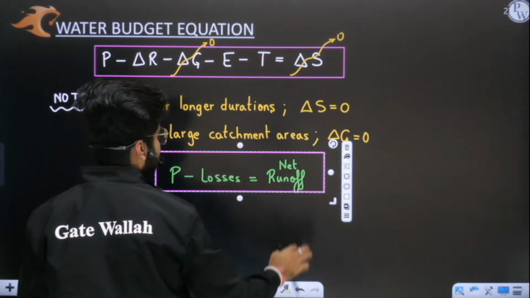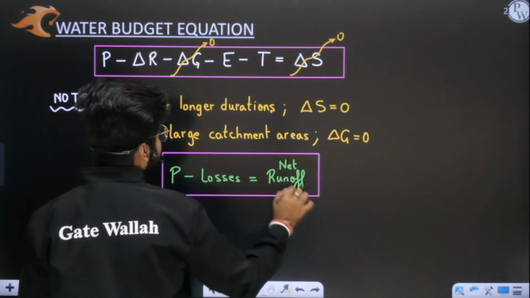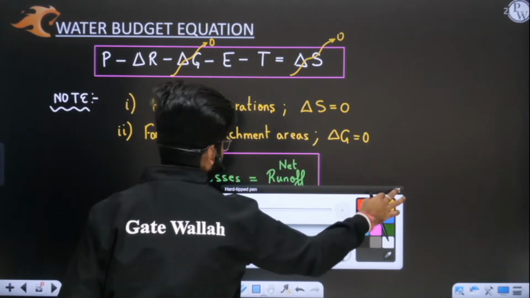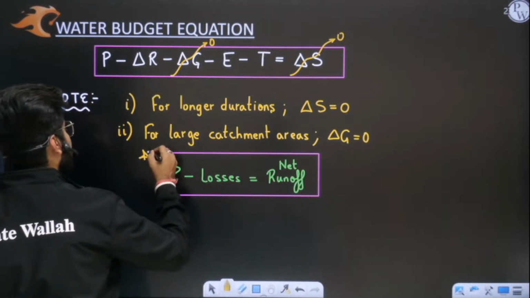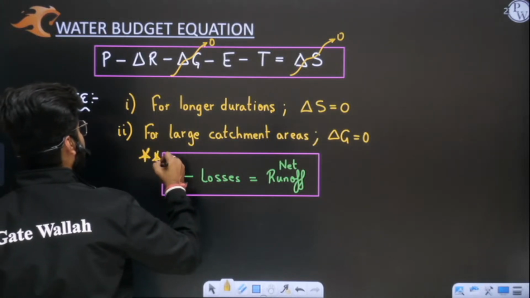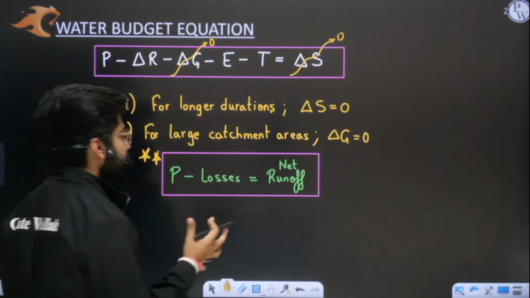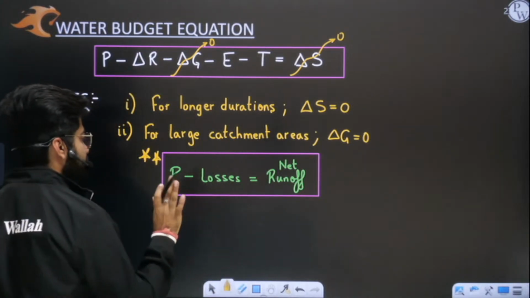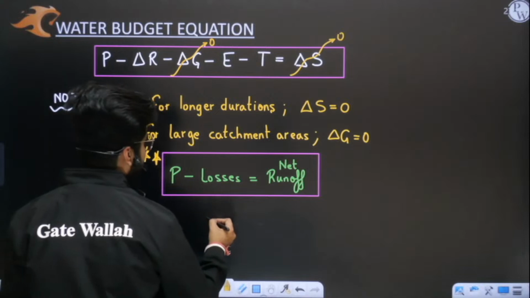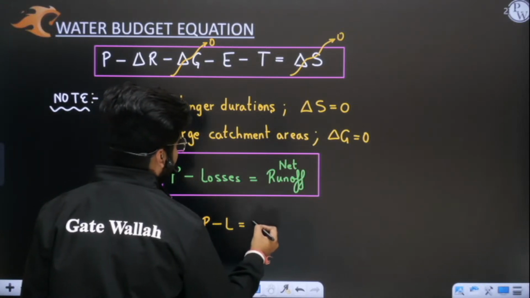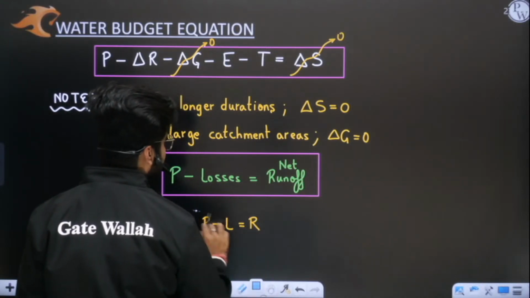Yes or no? This is your final simplified equation. Very, very important. You need to remember it. Precipitation minus losses equals net runoff. This simplified version you have to remember like this: P minus L equal to R.